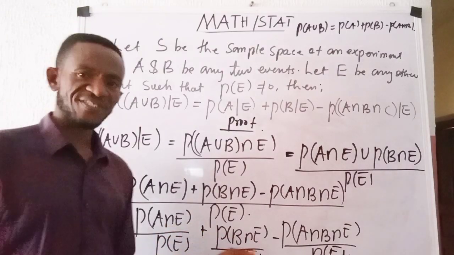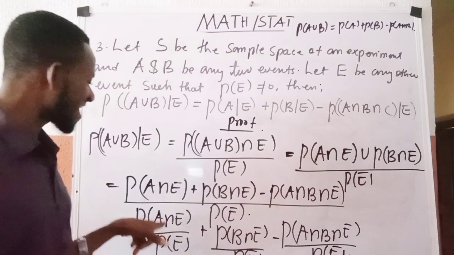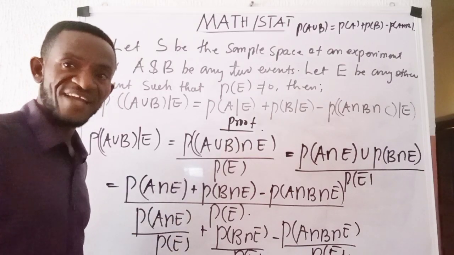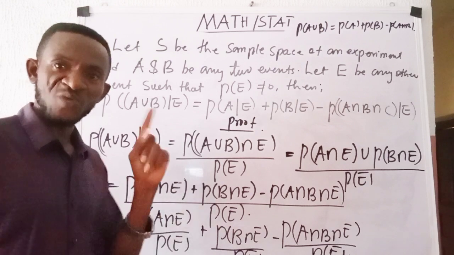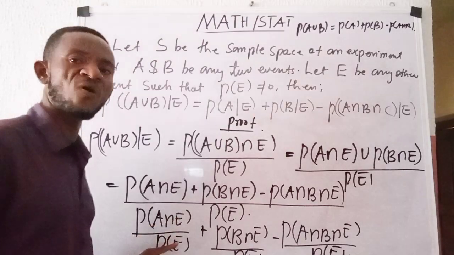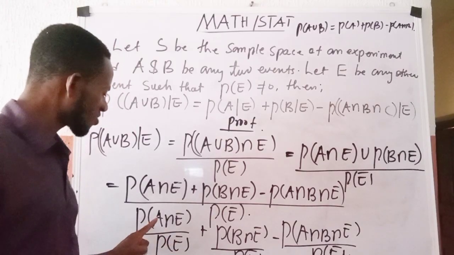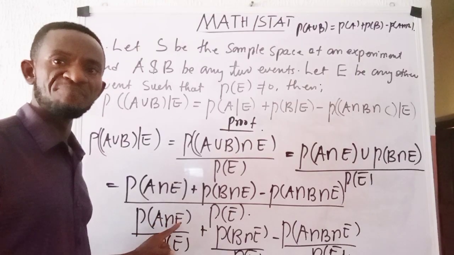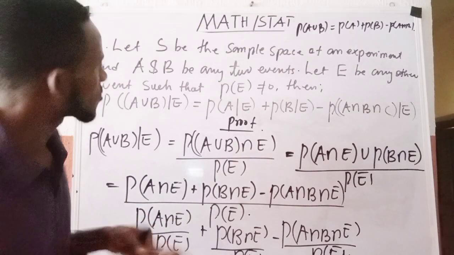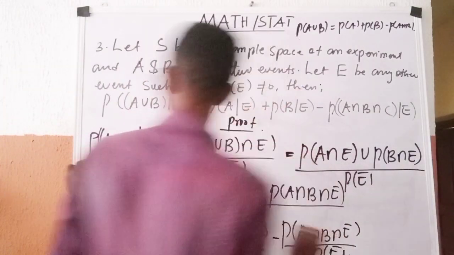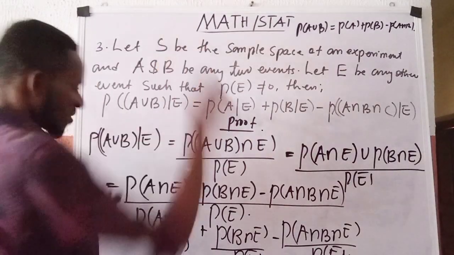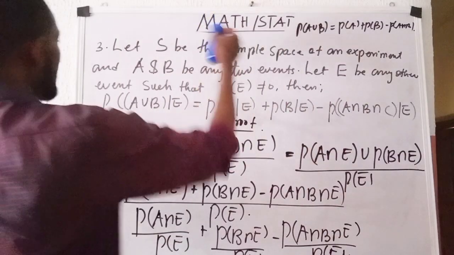I will recall that earlier we said the probability of an intersection of two events over the probability of the event that happened earlier is what we call conditional probability. So this P of A intersection E all over P of E can be written as the conditional probability of event A given E. And you and I know how to write that. Permit me to clean the board.